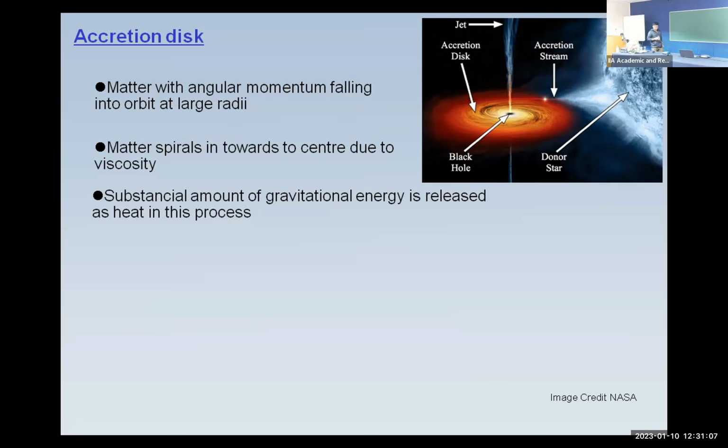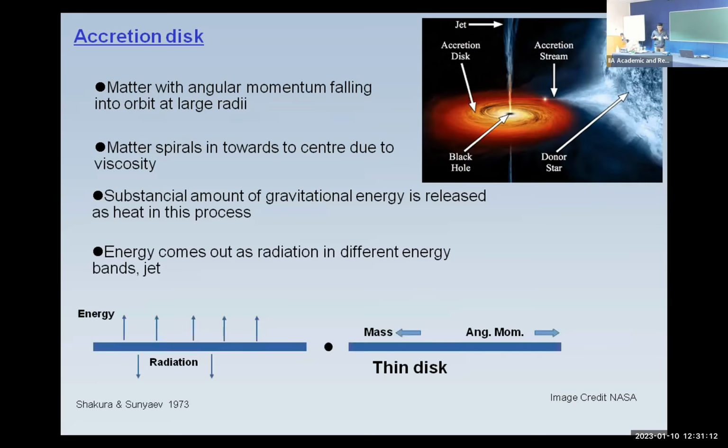This accretion was modeled almost 50 years ago, in 1973, by Shakura and Sunyaev.